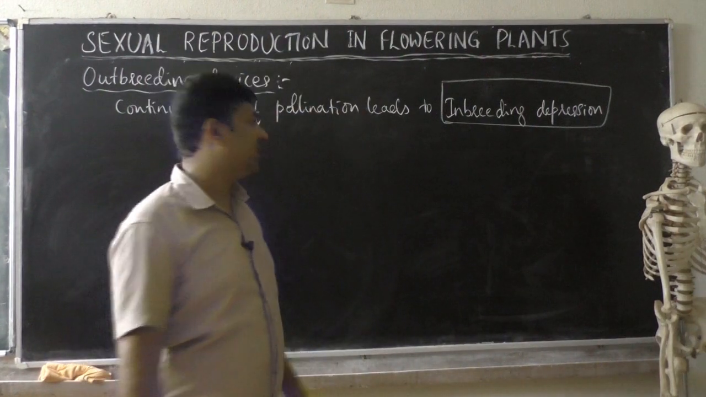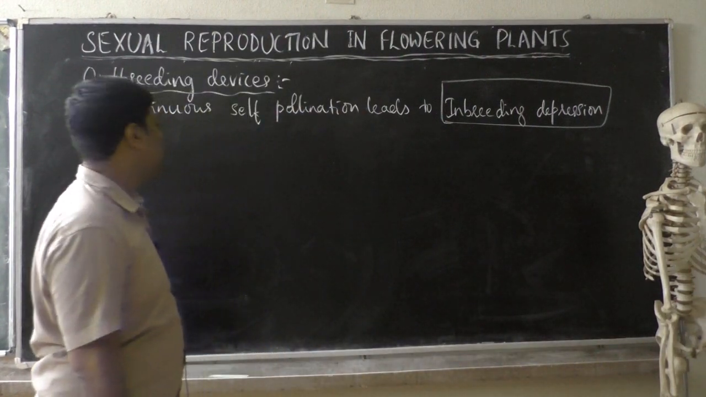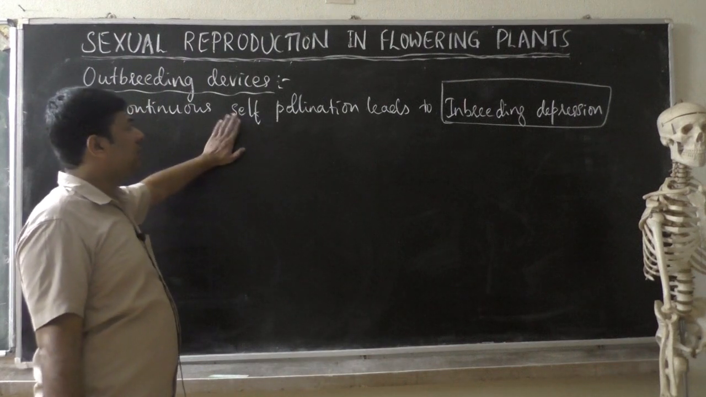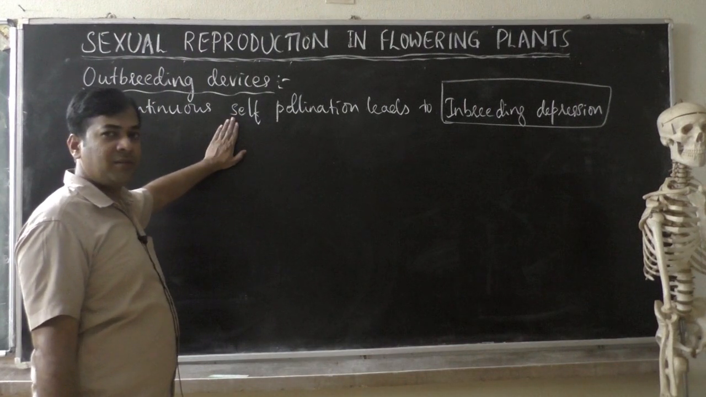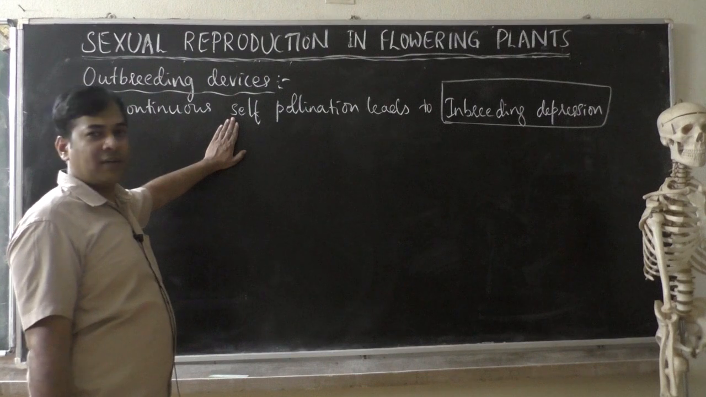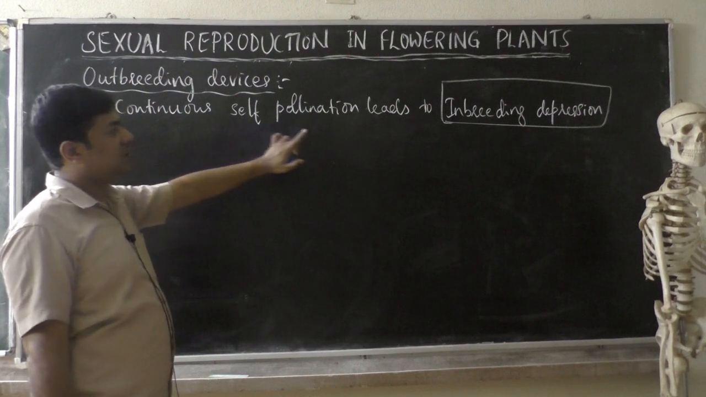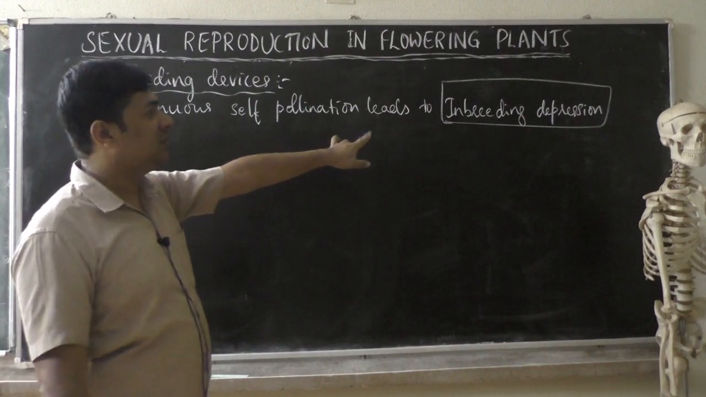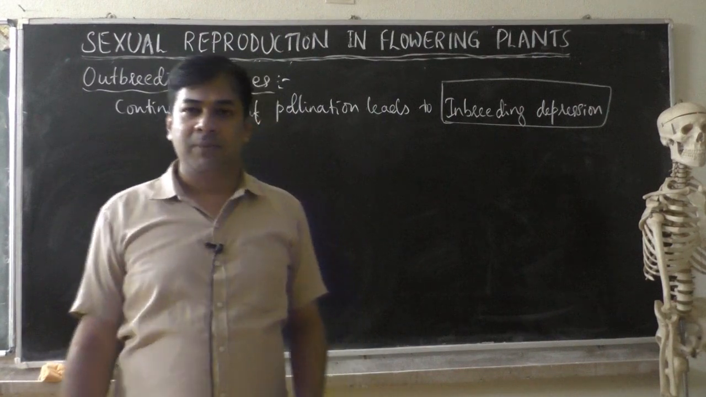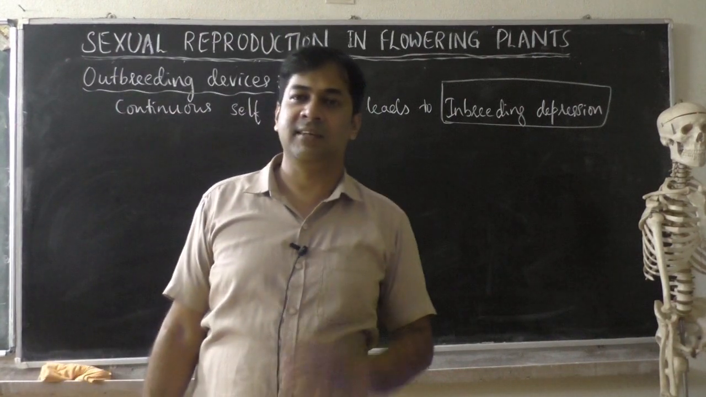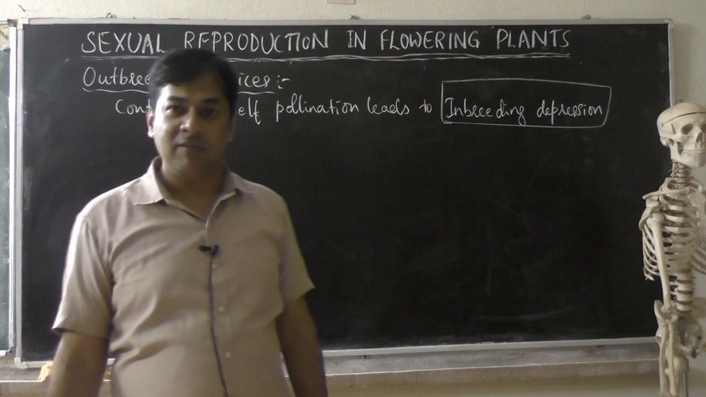Okay, crossbreed we say. So what happens if continuous self-pollination occurs? After 5 generations, from the 6th generation onwards, it shows inbreeding depression. It means the plant will produce flowers, but sterile flowers. Sterile means the flower which cannot